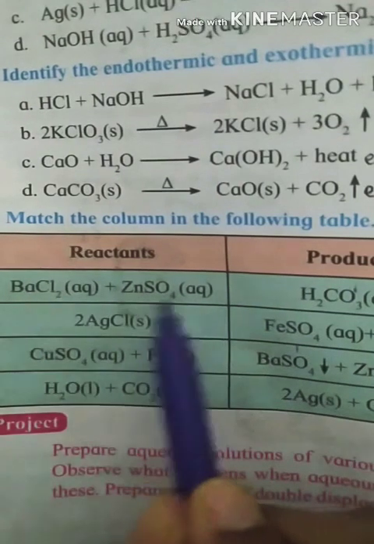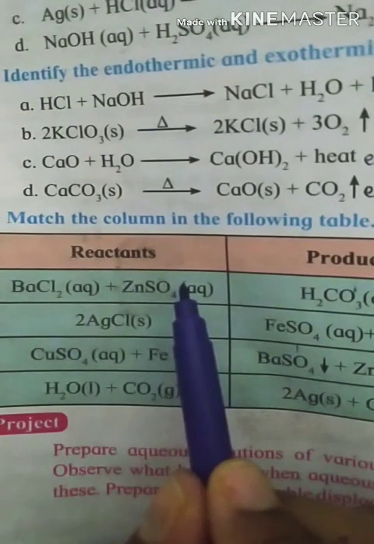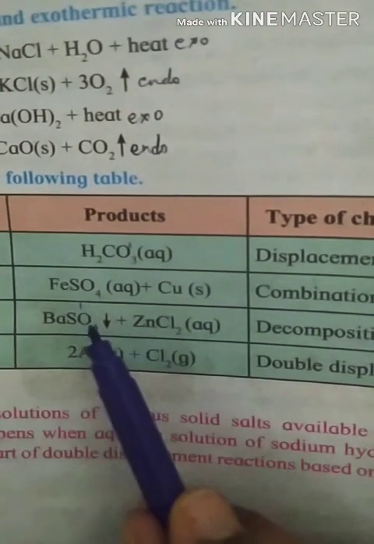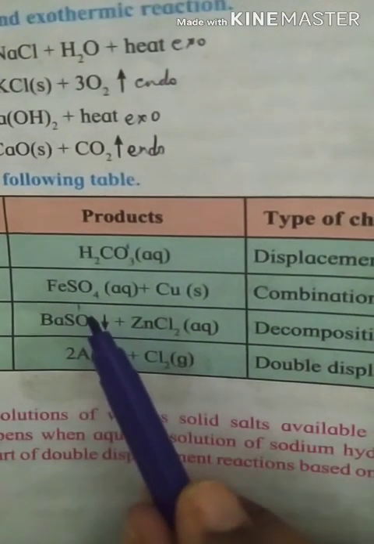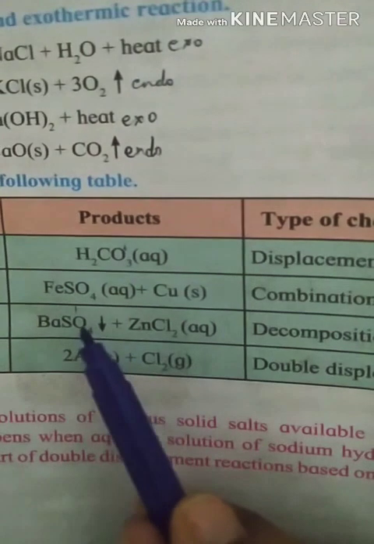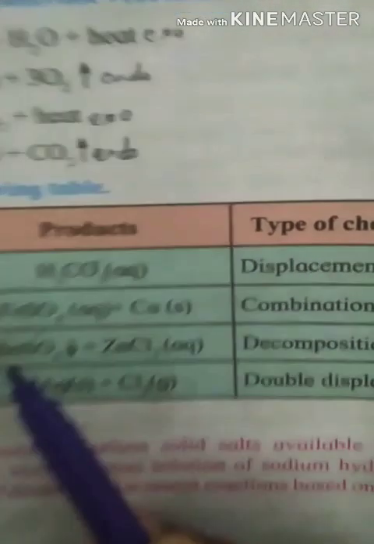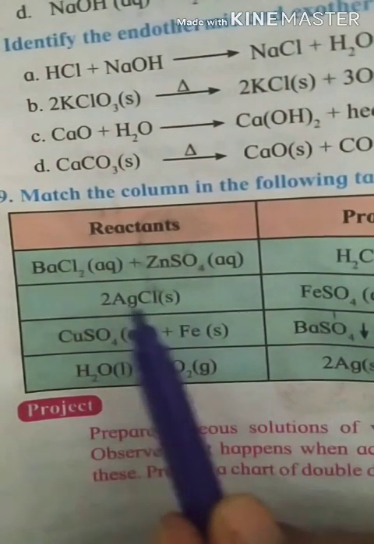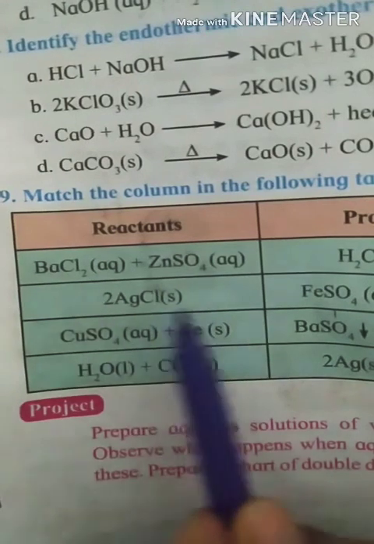BaCl2, ZnSO4 gives BaSO4 and ZnCl2, BaSO4 in precipitate form. If you see the sign of a precipitate, this is a precipitation reaction, also called a double displacement reaction.